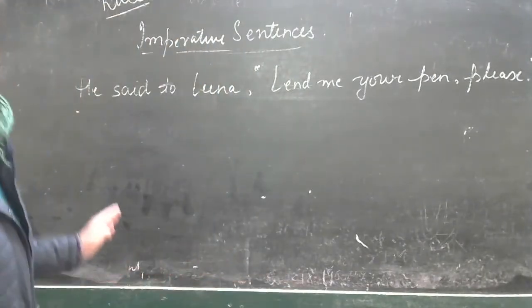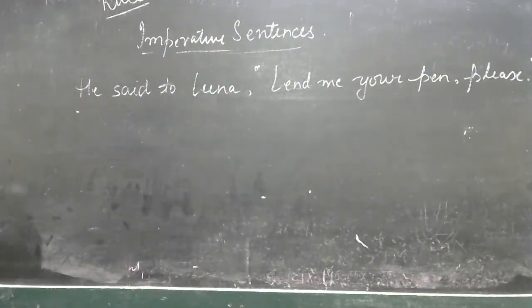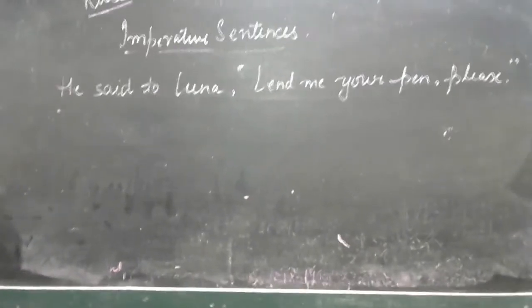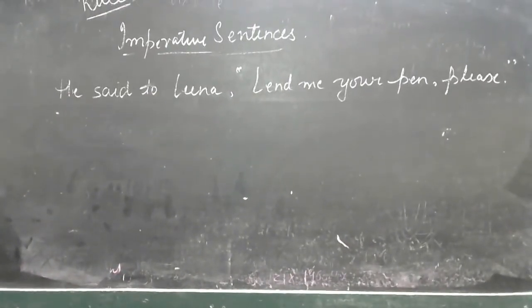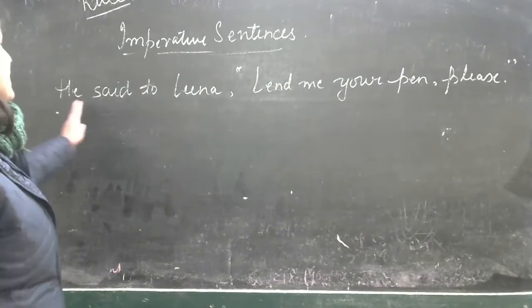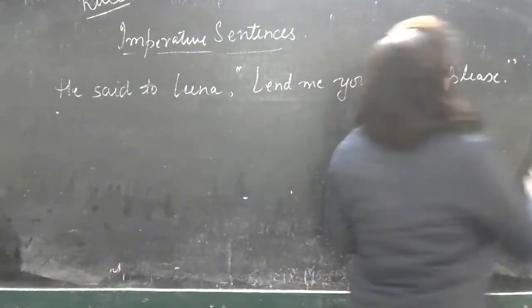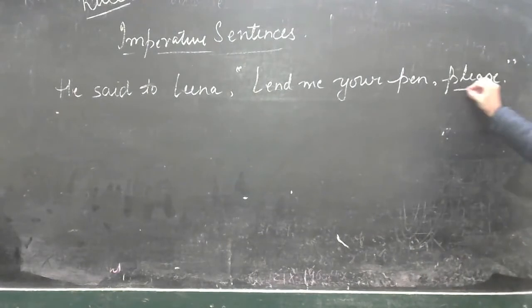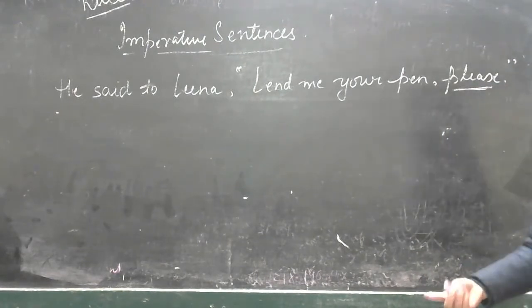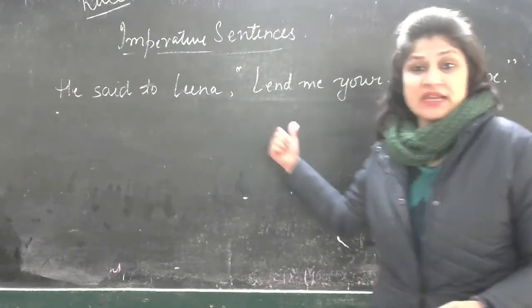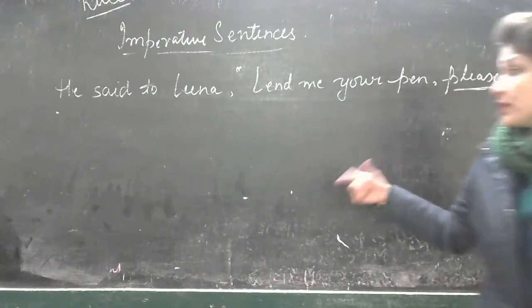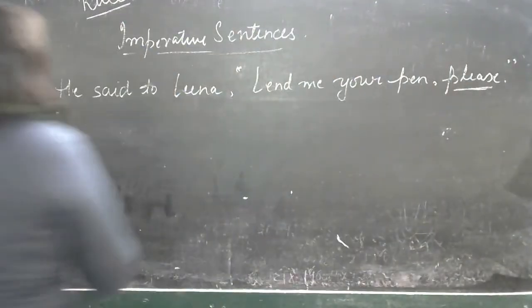I hope the sentence is clear. Right? So here you can see it says he said to Lena, lend me your pen, please. Now this word please, it talks about a request. So that means the person has made a request. How will we change it? Okay, let's see how are we going to change it.